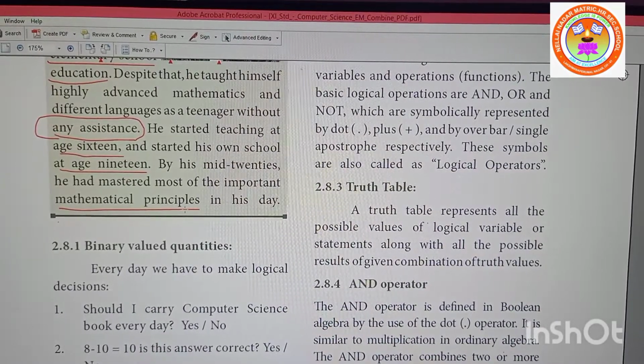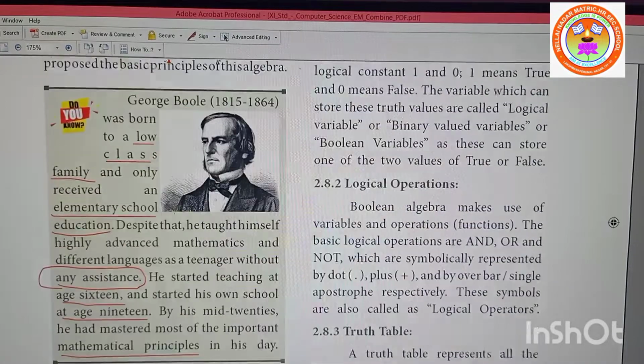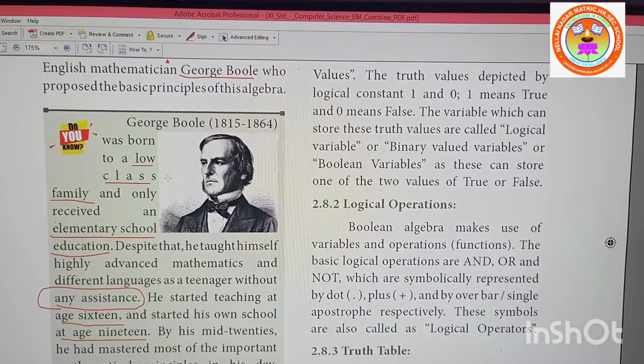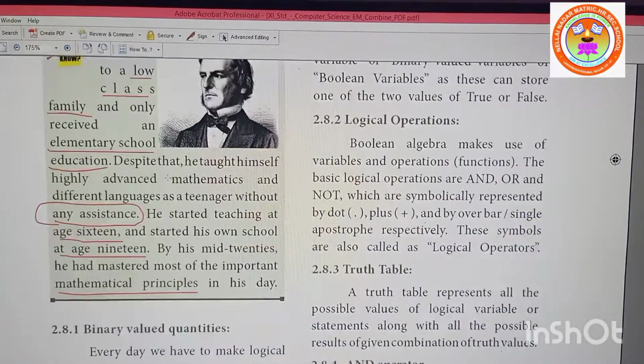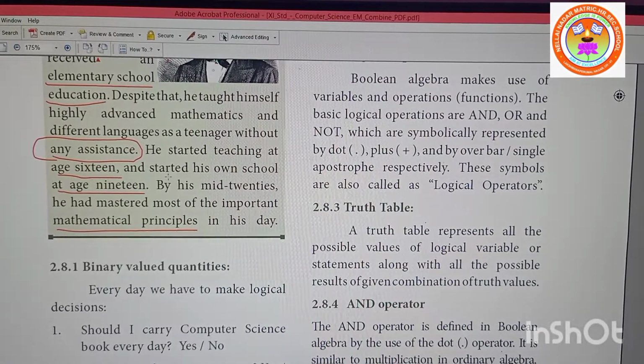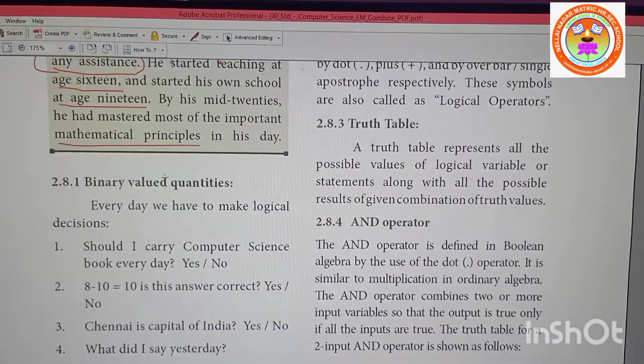So he mastered all the mathematics. So he is a person, right? Get inspired by this person. I want so many mathematicians from our school. Is it clear? Right? It is possible, children. You can do it. All of you are very good students, right? You can do it. Okay.